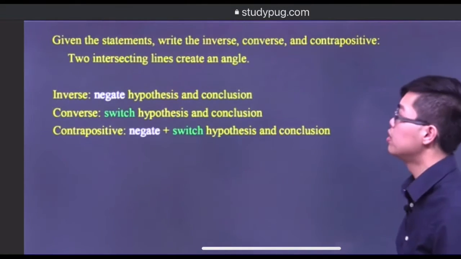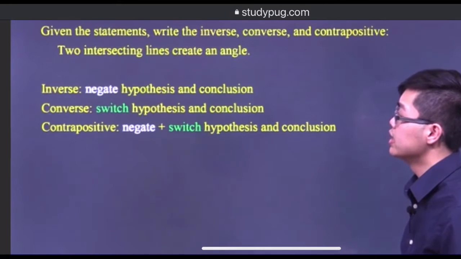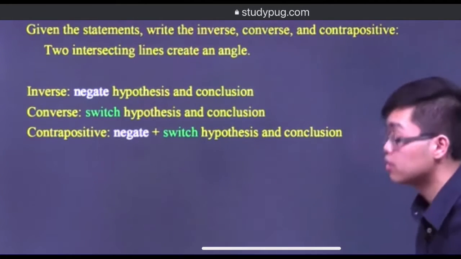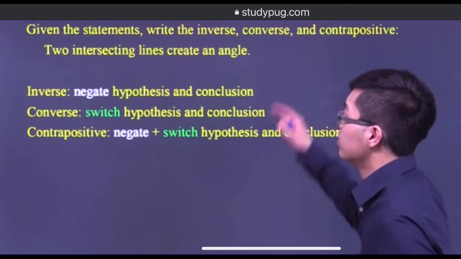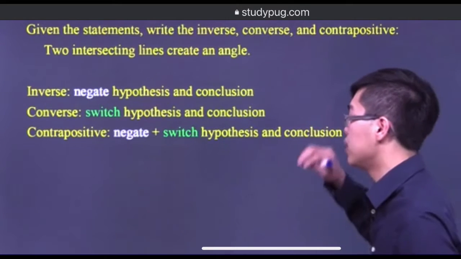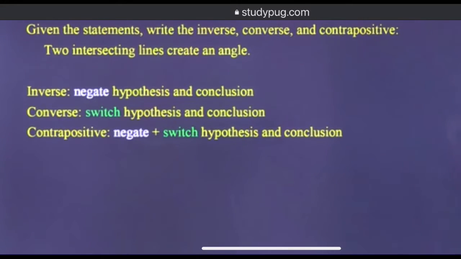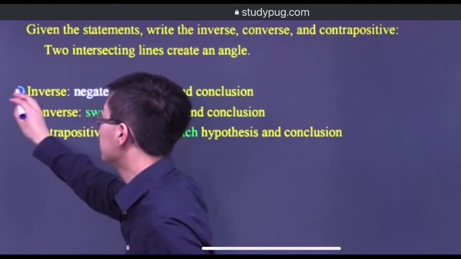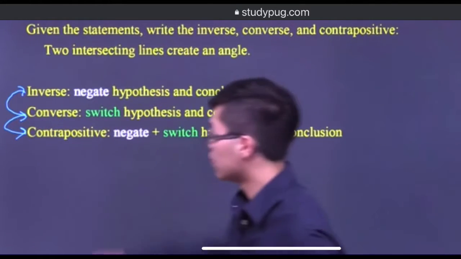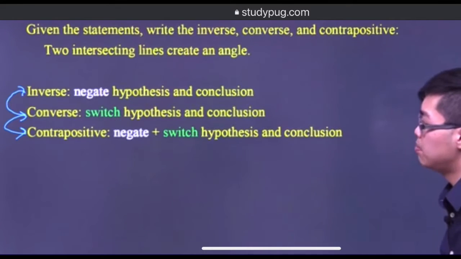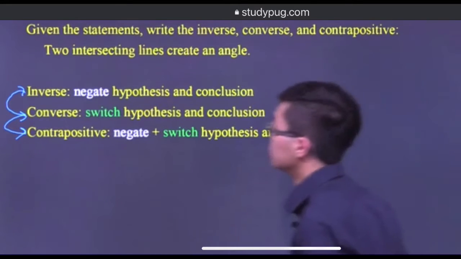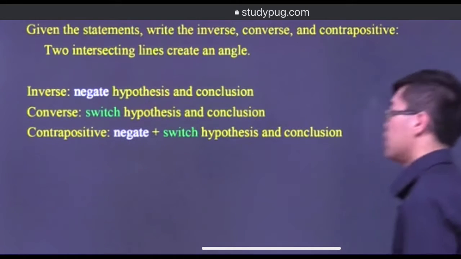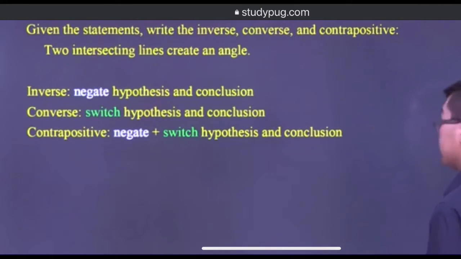Converse and contrapositives. In this sentence it says two intersecting lines create an angle. So we have to write the inverse, converse, and contrapositive, and I just listed here what each of the three things are, just in case you forgot. Inverse is when you negate both the hypothesis and conclusion. Converse is switch, and then contrapositive is both negate and switch. So let's go ahead and actually write the inverse, converse, and contrapositive, and let's start with the inverse.